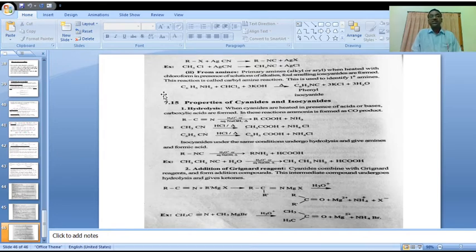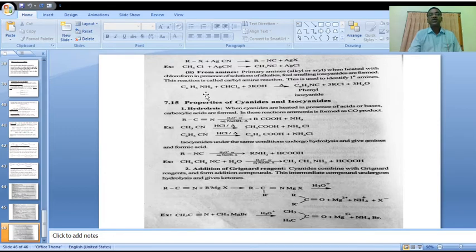This reaction is called the carbylamine reaction, generally called the isocyanide test. In this reaction, generally primary amines participate.